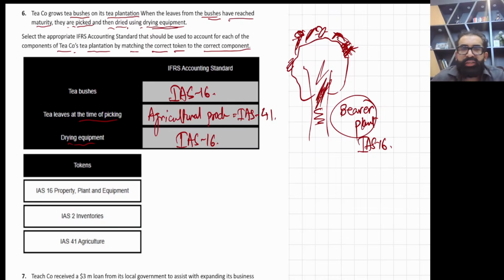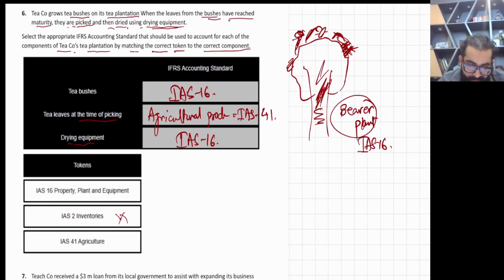Okay, so my dear student, how to solve it? Tea bushes are like a tree, a standing tree, and it will remain standing for many years. So it's a bearer plant, IAS 16. Drying equipment is normal equipment, right? For the usage, also IAS 16. And tea leaves at the time of picking, at the time of removing from the tree, it's IAS 41, agricultural produce. Okay, so this is not the answer. Inventory is not the answer anymore.